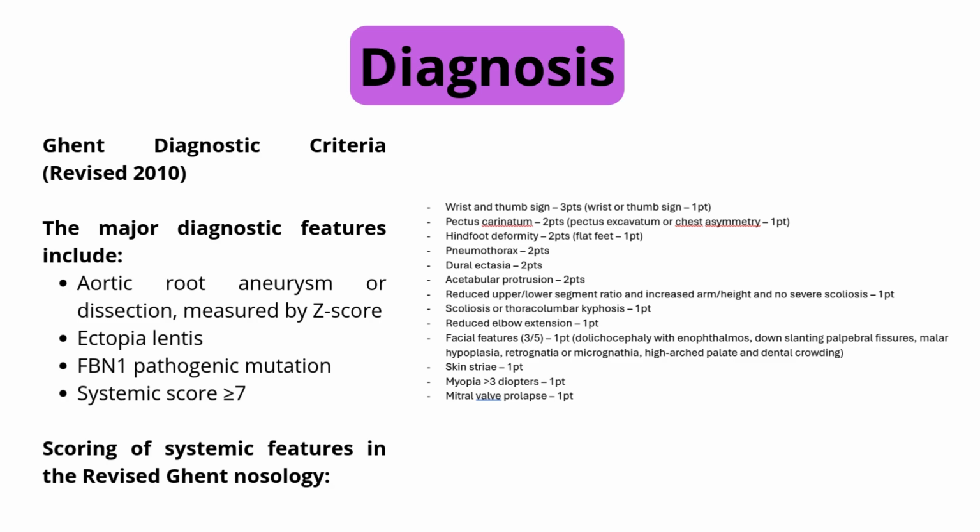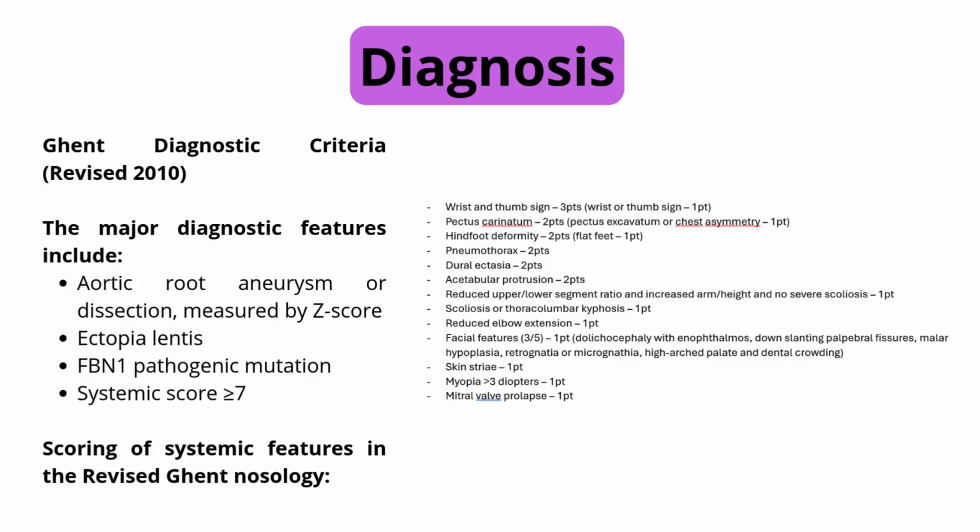FBN1 pathogenic mutation known to cause Marfan syndrome. Systemic score greater than or equal to 7, based on skeletal and other physical findings. In individuals without a family history, diagnosis requires aortic root dilation plus ectopia lentis, or an FBN1 mutation, or a systemic score greater than or equal to 7.